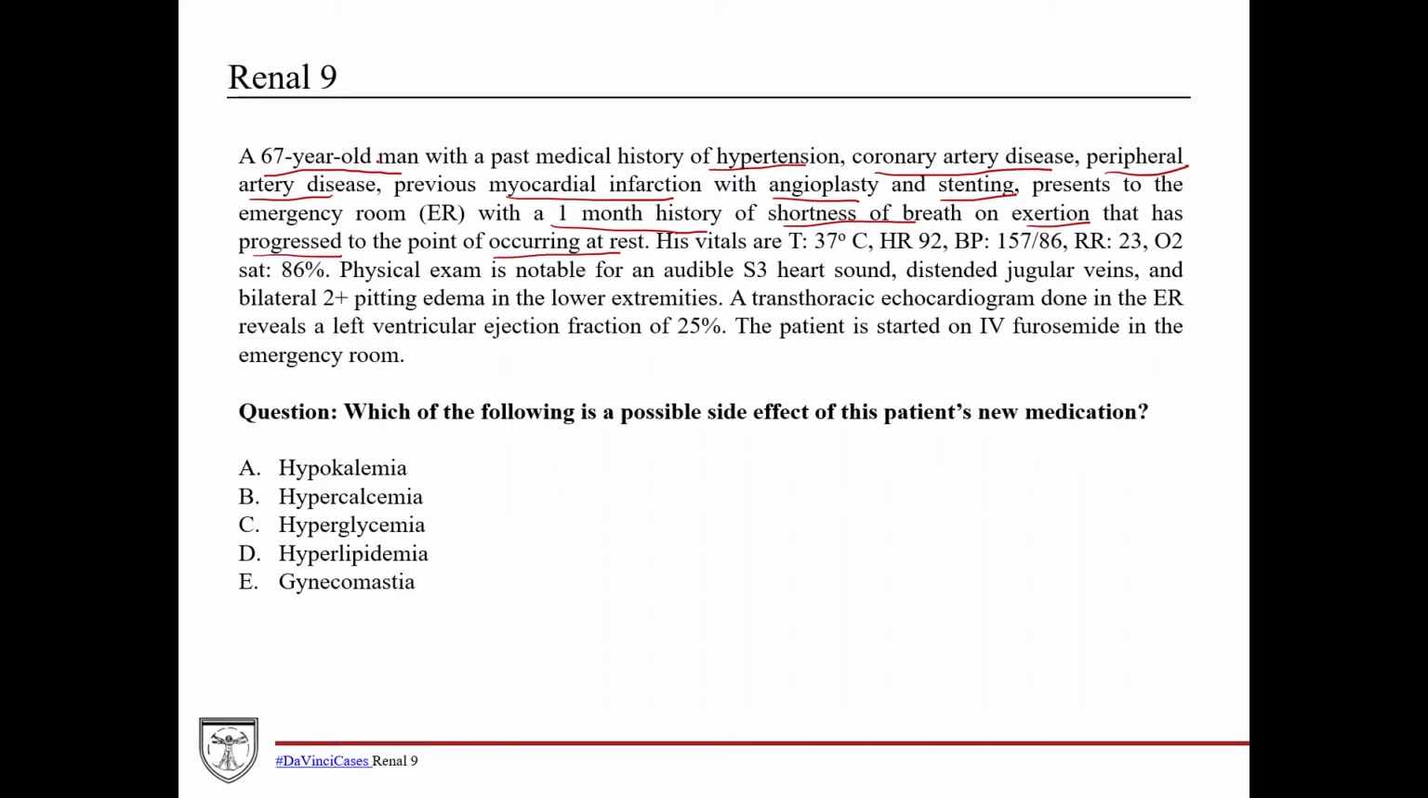This is a 67-year-old man. He's an elderly man. So his age, coupled with his hypertension and previous history of coronary artery disease, peripheral artery disease, and previous MI, are all cardiovascular risk factors. So this guy's got heart disease. The fact that he had an MI and that had required treatment with angioplasty and stenting means that he had pretty significant blockages. And now he's coming into us with a history of shortness of breath on exertion, continued to get worse, and has gotten worse to a point where now it's occurring even at rest. He doesn't even have to exert himself.